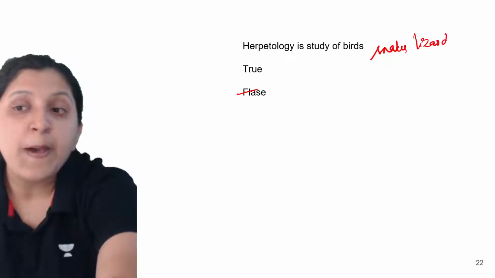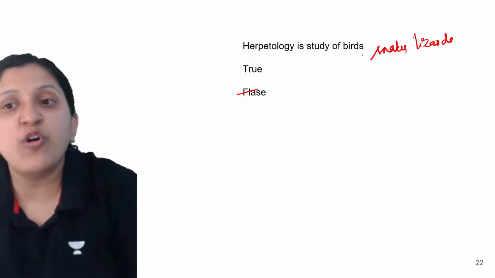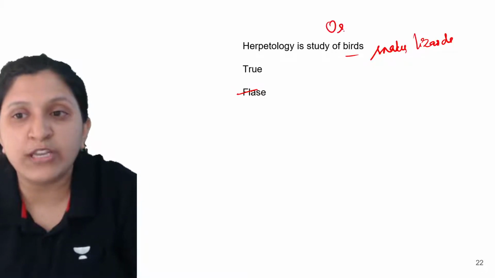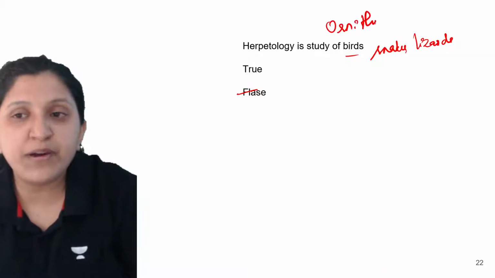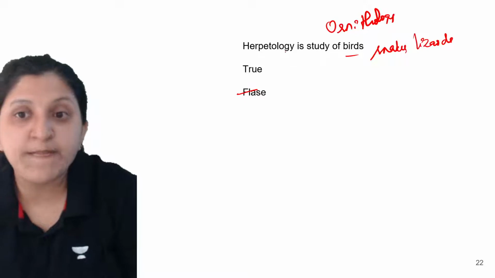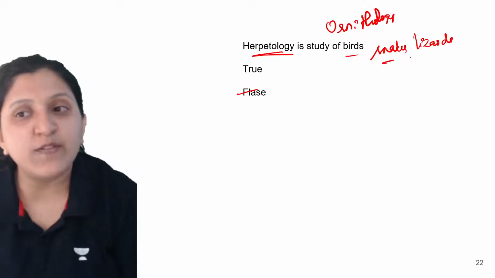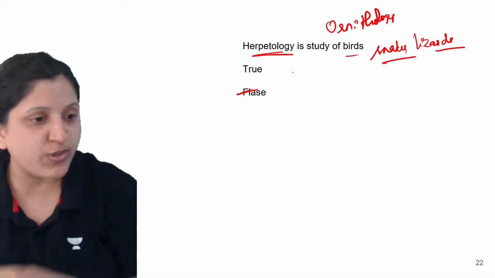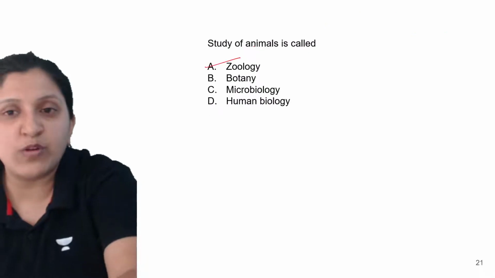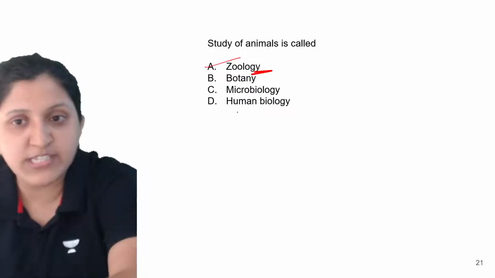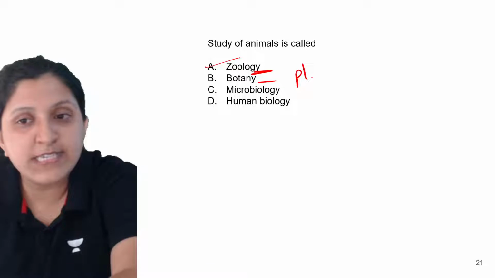Study of birds is which one? So study of birds is ornithology. Herpetology is study of snakes and lizards, so this is false. In the same way, for study of animals, here zoology is given. For plant it is botany.